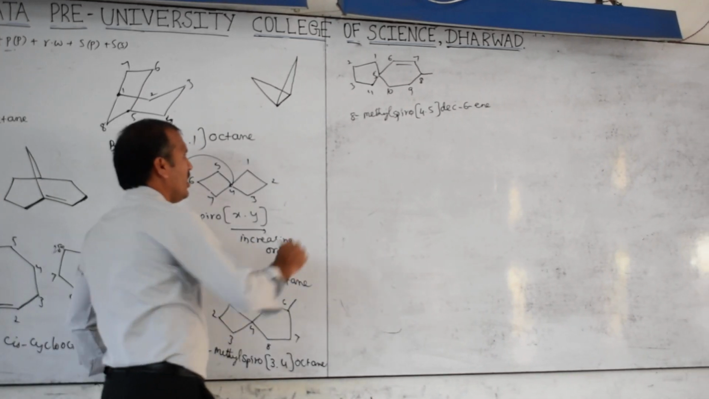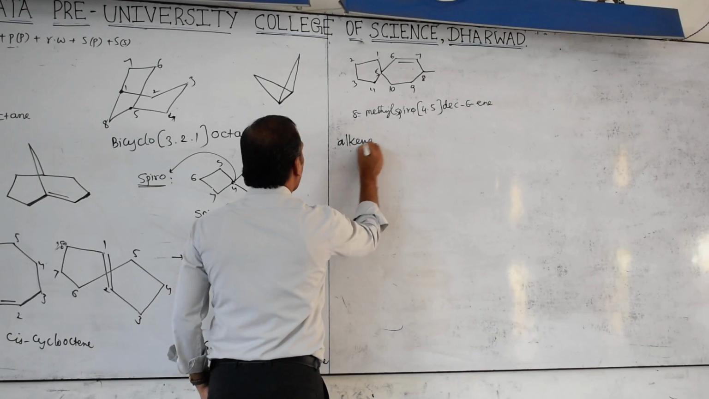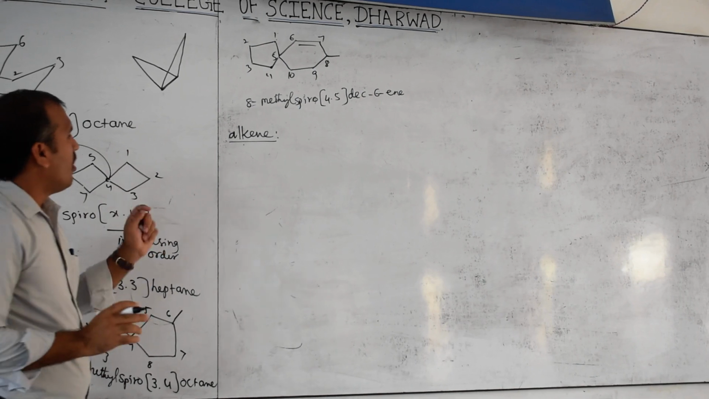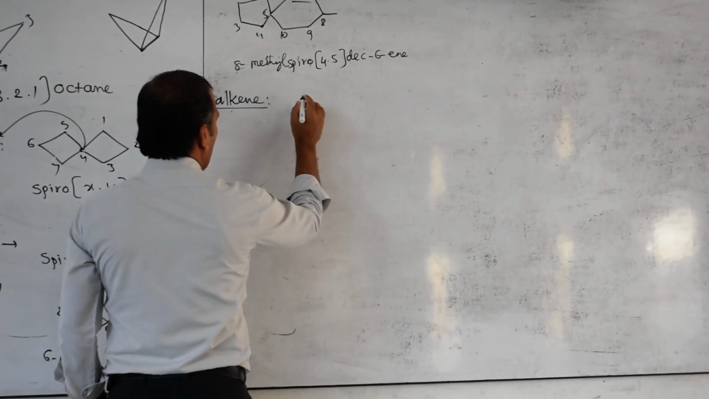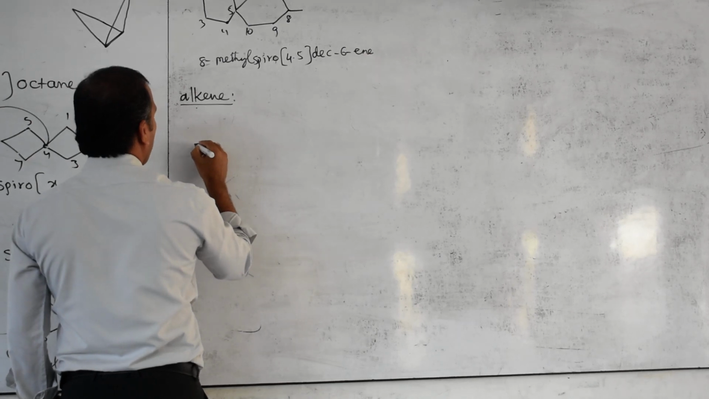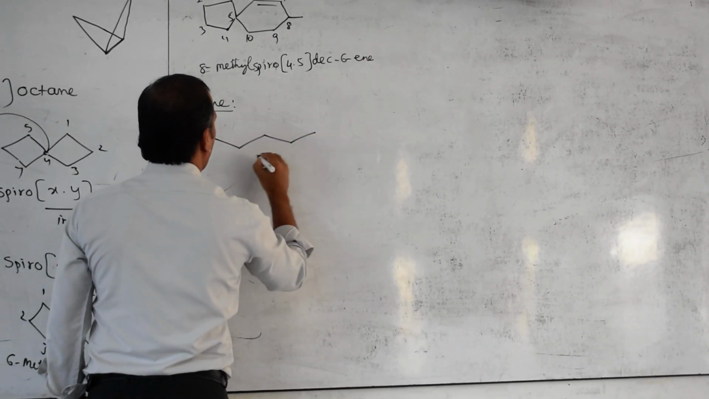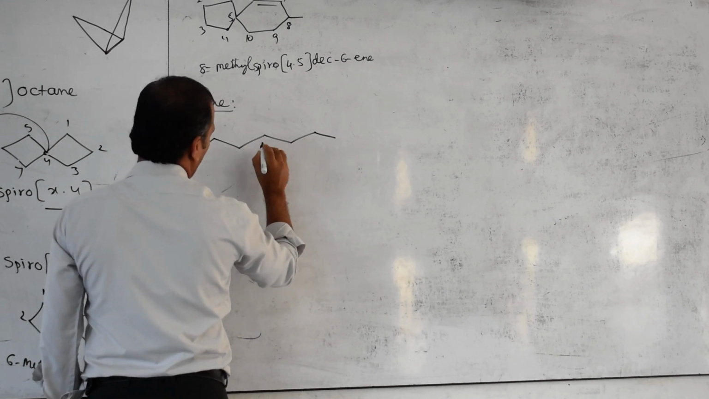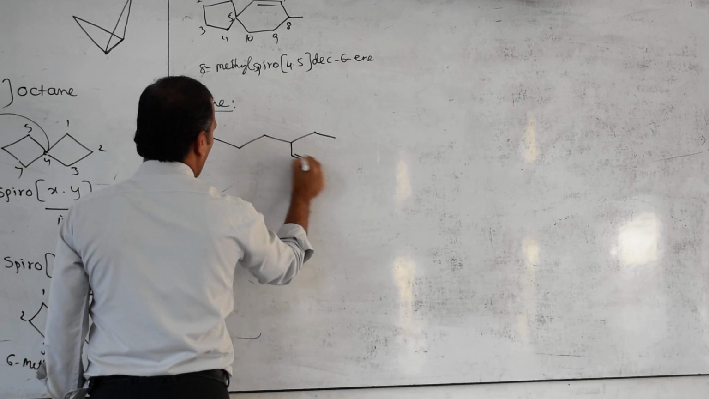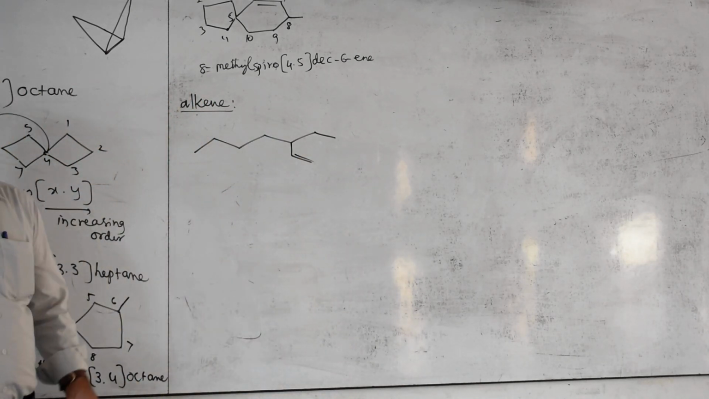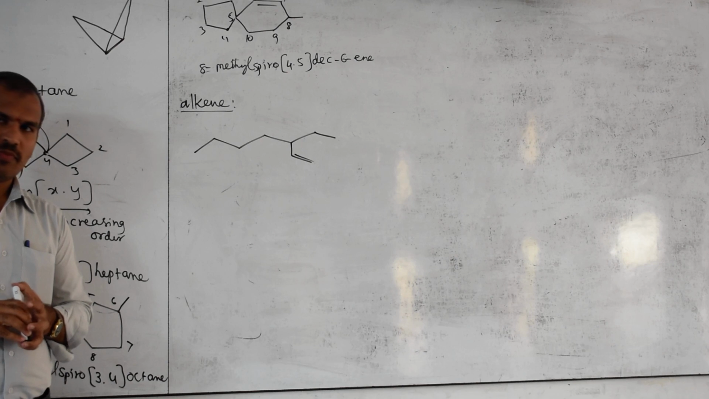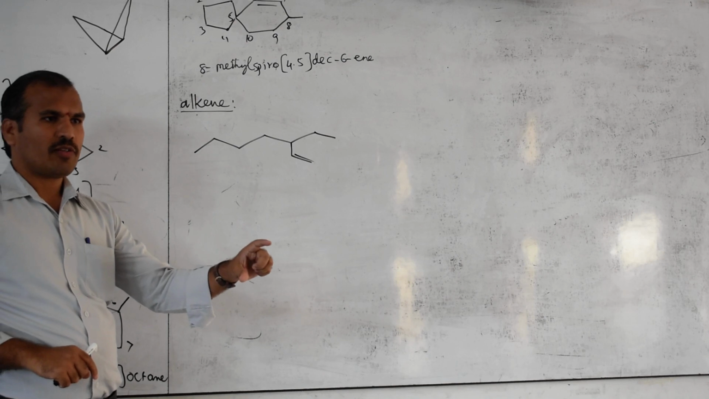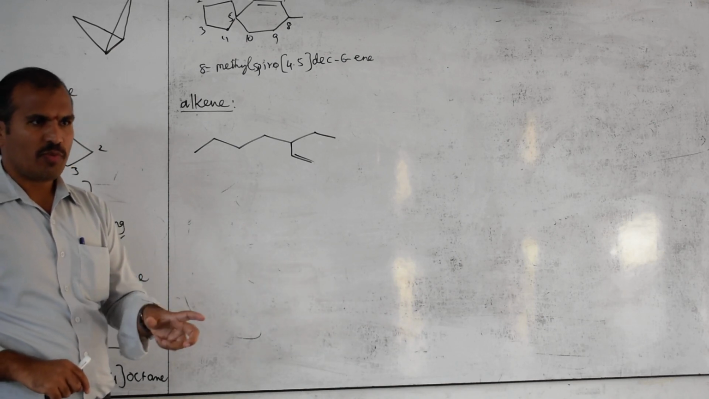Now we go for alkenes. Because now if you take alkene, this may be given. What is our first rule? Choose a principal carbon chain. In choosing the principal carbon chain, the chain should have a maximum number of functional groups, otherwise maximum number of multiple bonds.